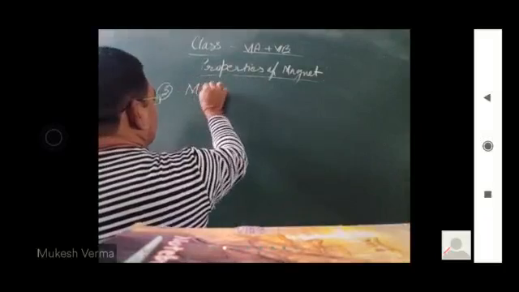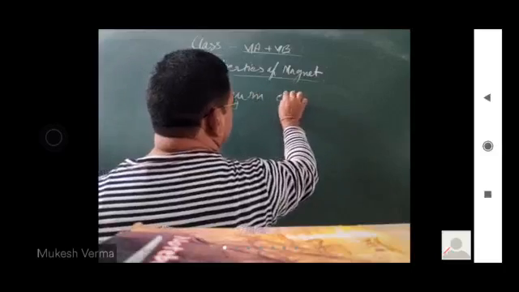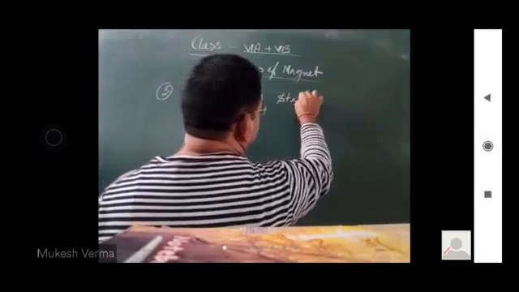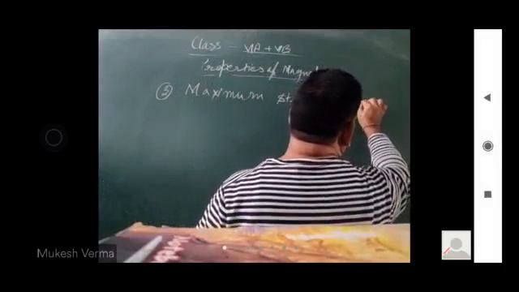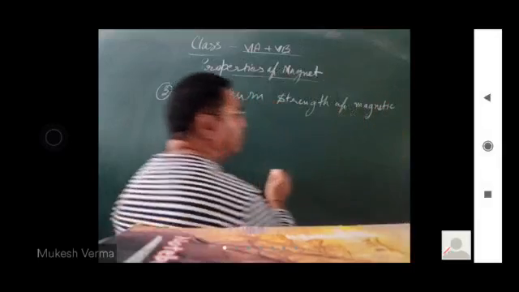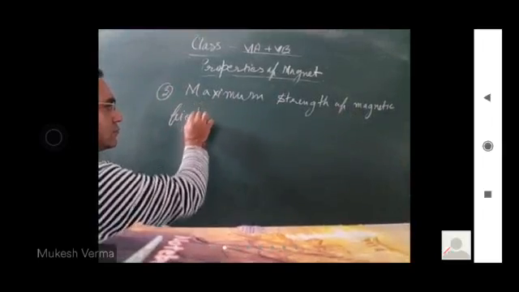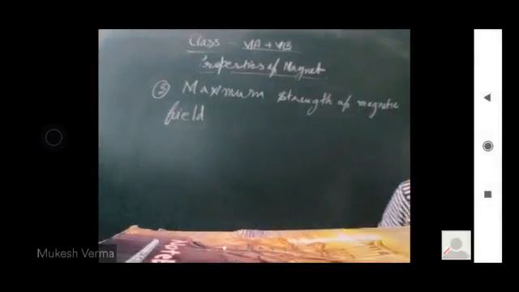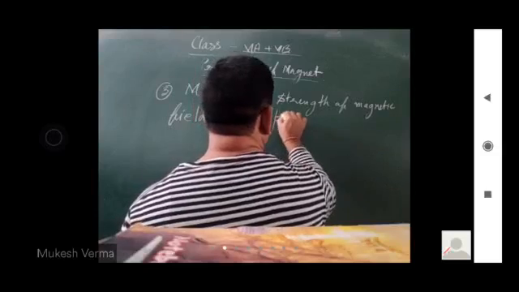Maximum strength of magnetic field at its poles.